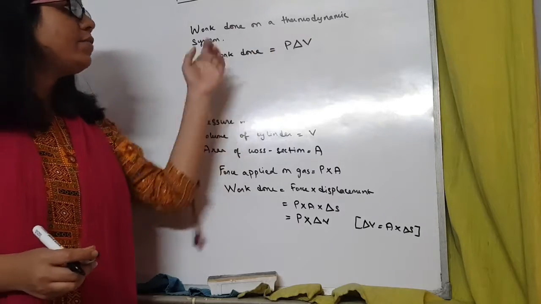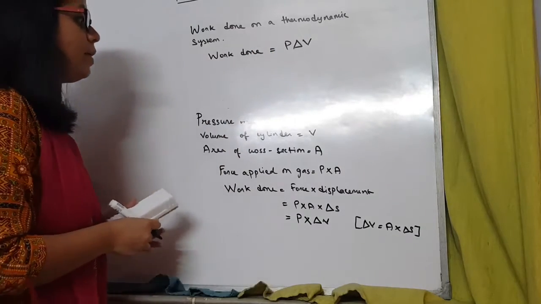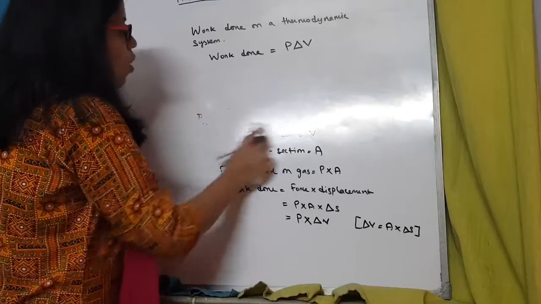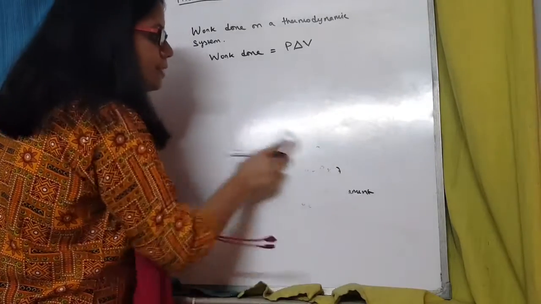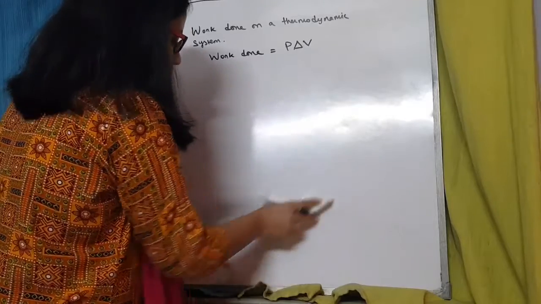So, P into delta V gives us the amount of work done on the thermodynamic system, or in case of work by the system also, this is the same.